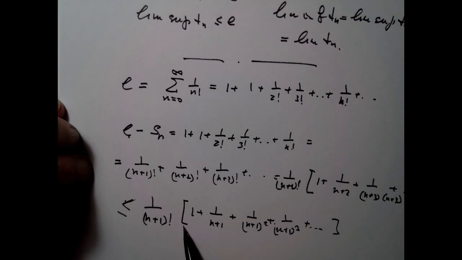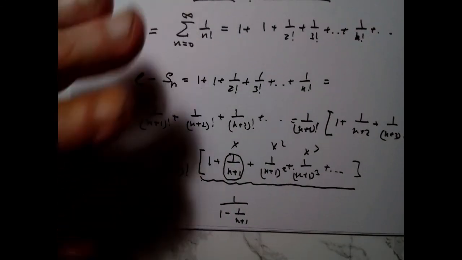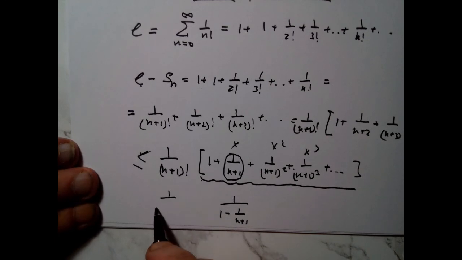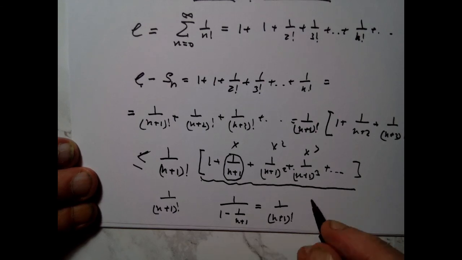And what I have here is a geometric series, and I know what is the sum of those series. The sum of those series is 1 divided by 1 minus 1 over (n plus 1), because the series is with respect to this particular number x. So this would be x squared, this would be x cubed, etc. Okay, and I have 1 over (n plus 1) factorial in front of it. And now let's compute 1 minus 1 over (n plus 1). I hate arithmetic.